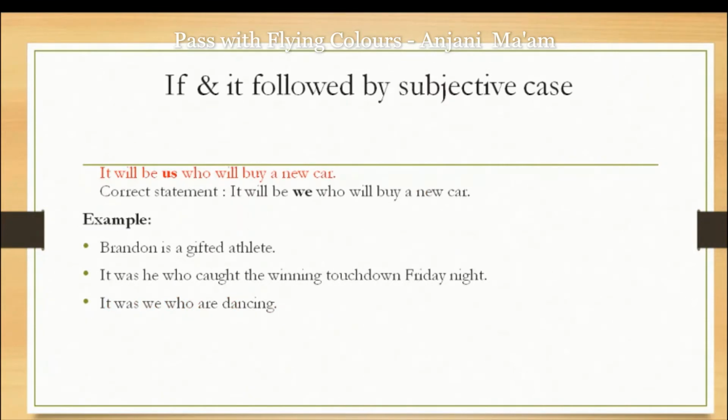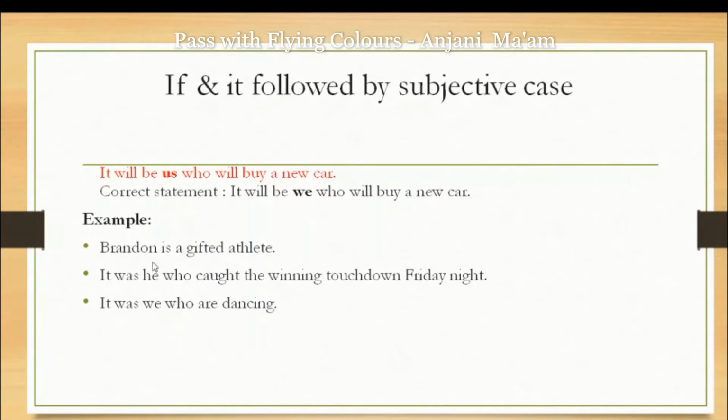Next example: it will be us who will buy a new car. After "it" also, the subjective case is used, not the objective case. That's why it is the wrong usage. Correct: it will be we, subjective case, who will buy a new car.